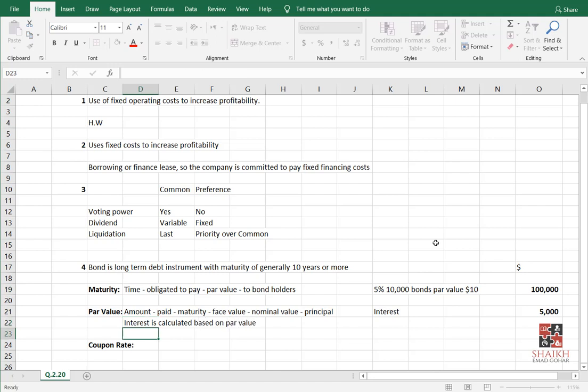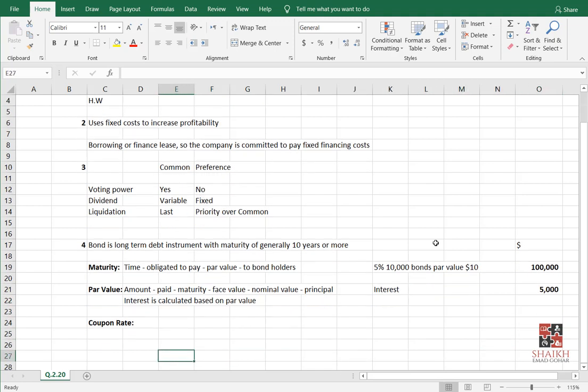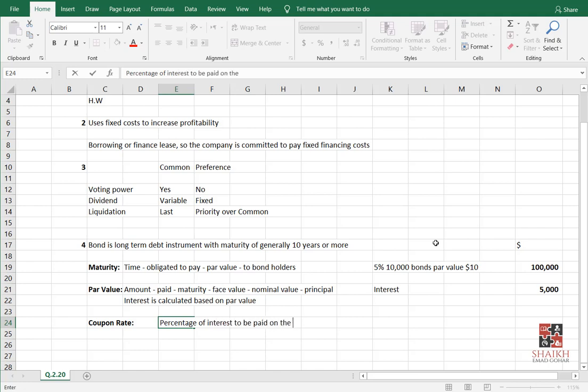In this analysis which I have done here, this interest I calculated on which value? On par value, right? This is par value, 100,000 total par value. So I will take 5% of par value and I will pay them. What is coupon rate? Coupon rate is that 5% in my analysis here. So you will say, okay, what is coupon rate? It is the percentage of interest to be paid on the bond. Please write yes in the chat box if everything is okay till now.